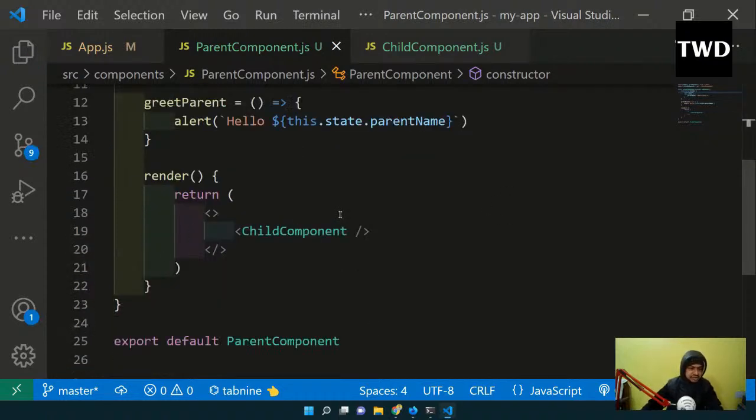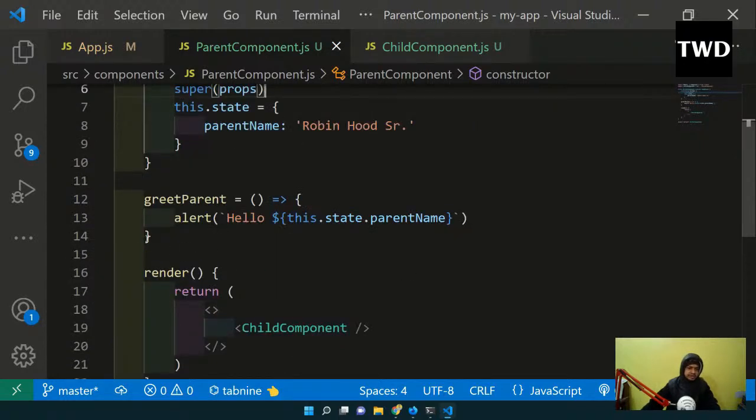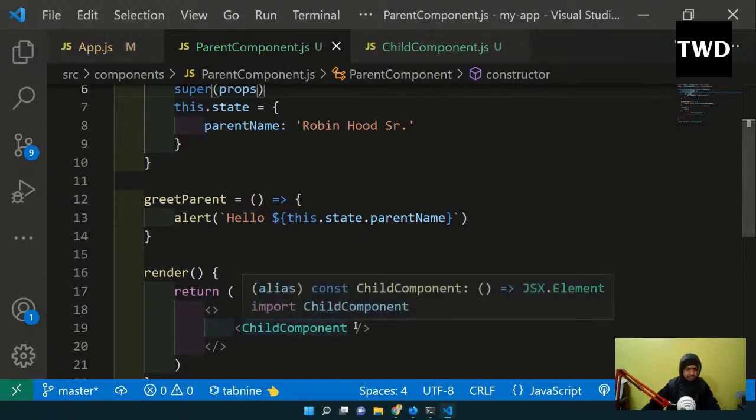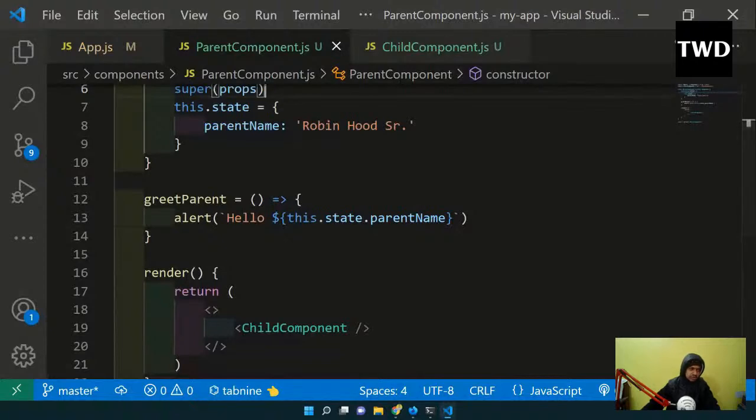Okay, so what I want is to pass data from the child to the parent, which we are going to see soon. But the thing is that I want this greet parent to be called from the child component, not from here, but from the child component I want to call this greet parent thing. So how do I do it?